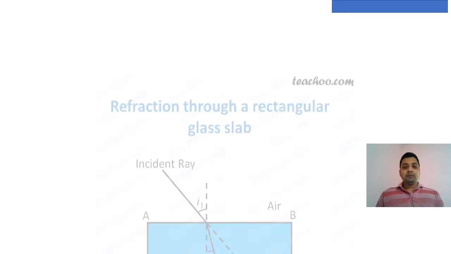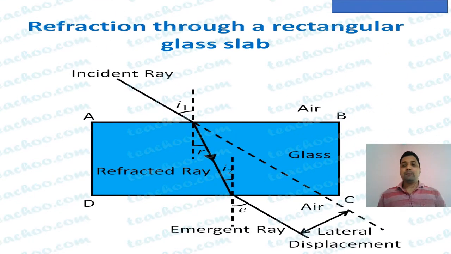Here people observe a ray of light passing through a glass block. A glass block is a cube made of glass, meaning in the middle we have glass and on both sides air. First, you will observe a ray of light incident on the first surface, that is called the incident ray. When it strikes the air-glass interface, interface means the boundary, it comes towards the normal. Here you can see the refracted ray bending towards the normal.